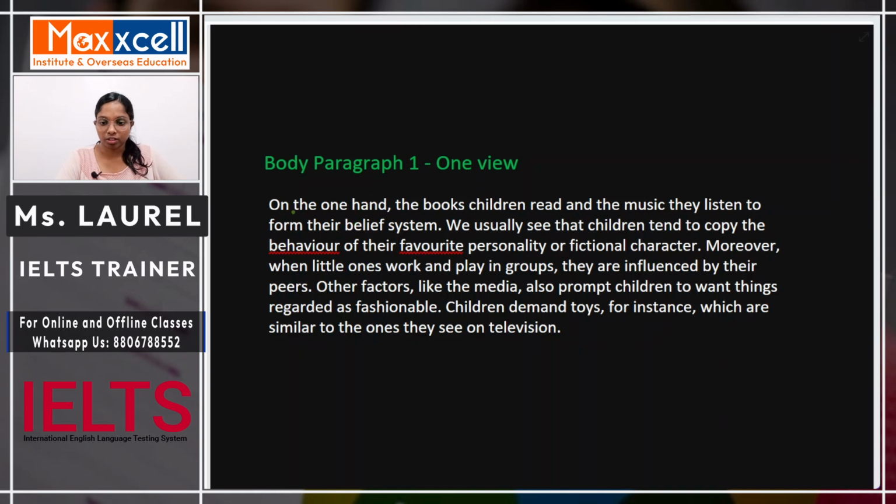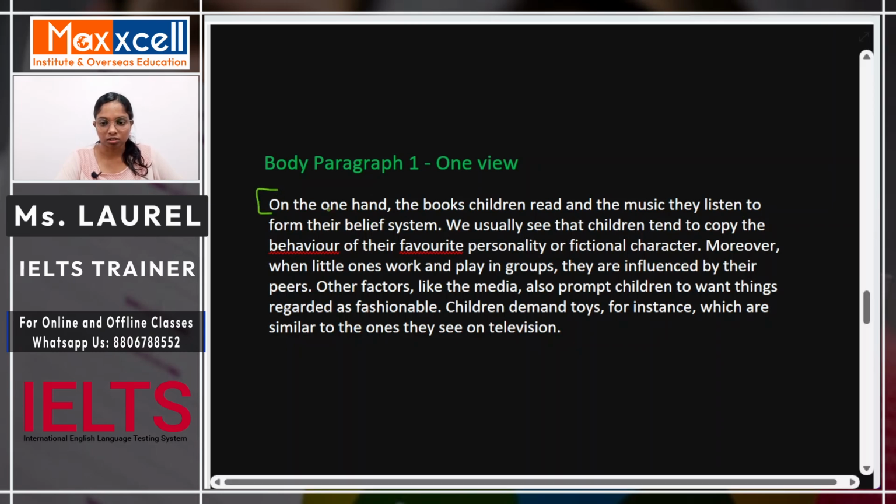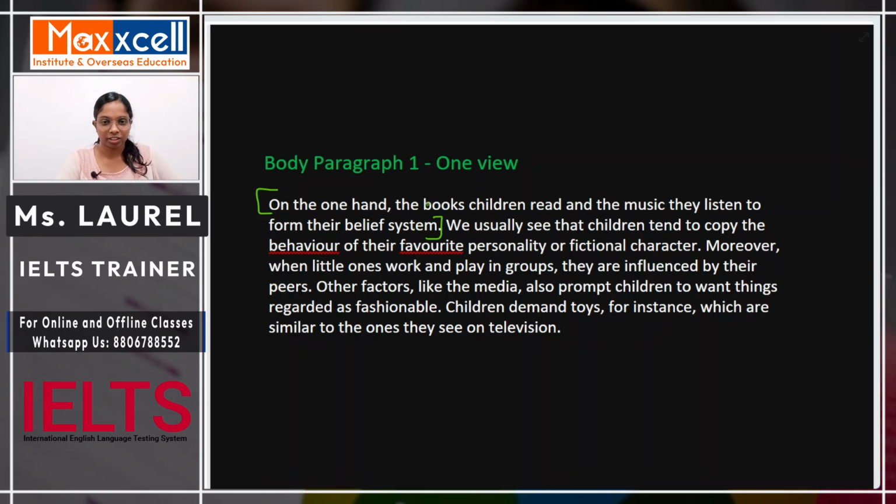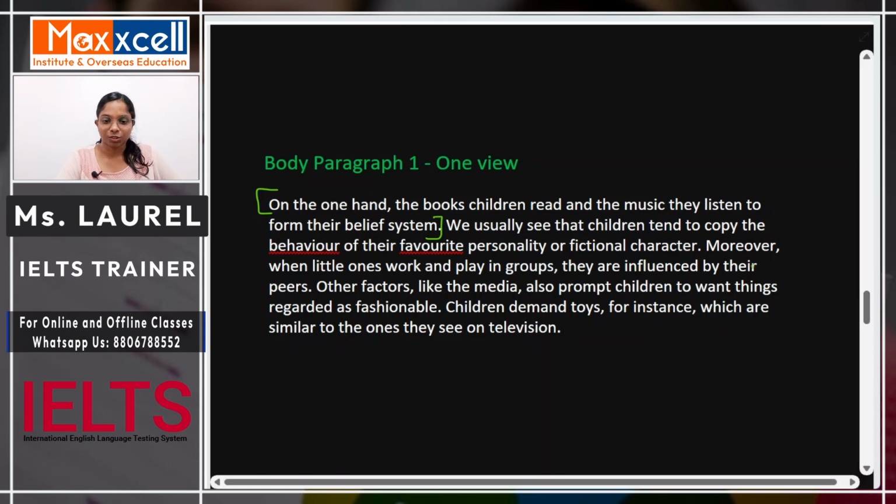So in case of this, you can read here. On the one hand, the books children read and the music they listen to form their belief system. So this is our topic sentence. Right to the point, come straight to the point, and we have given the main idea, right? We usually see that children tend to copy the behavior of their favorite personality or fictional character. Remember in the plan what we had written. So now I am elaborating on the plan that I made.